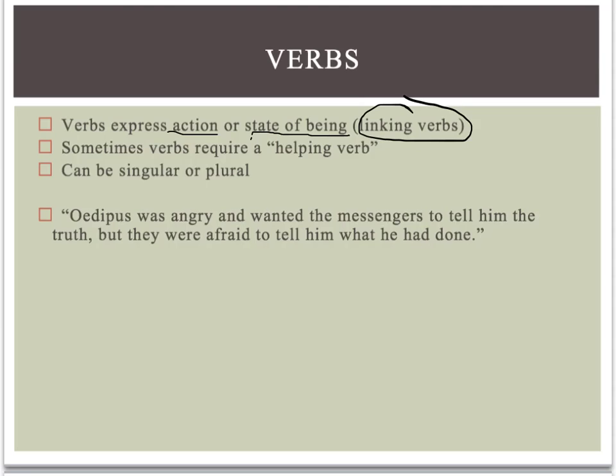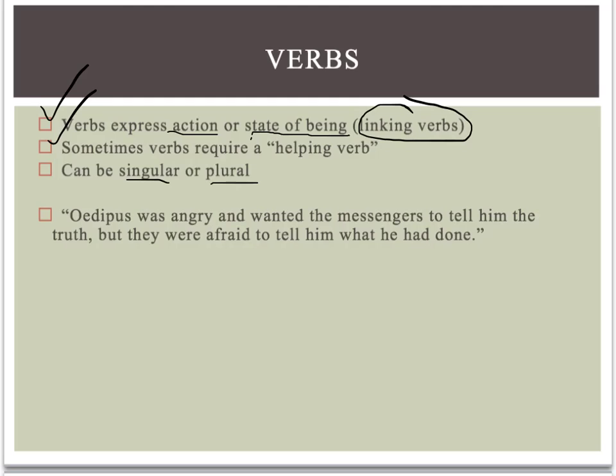Verbs change forms if they're singular or if they're plural. So if you have a singular noun, it gets a singular kind of verb. If you have a plural noun, it gets a plural kind of verb.